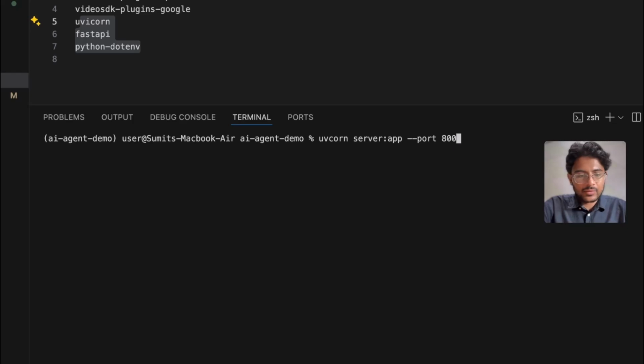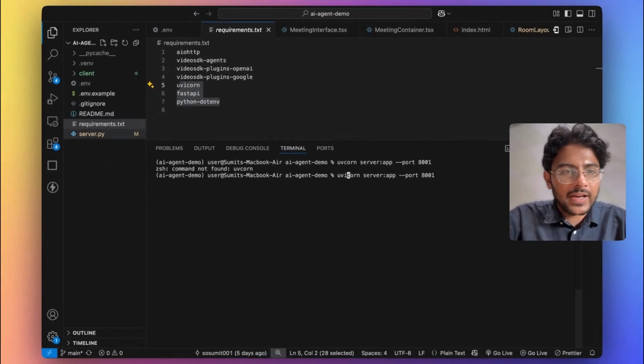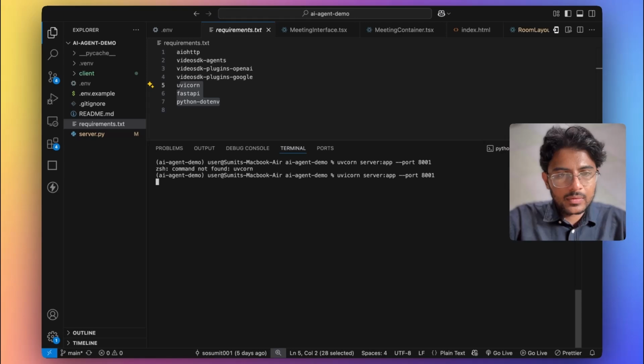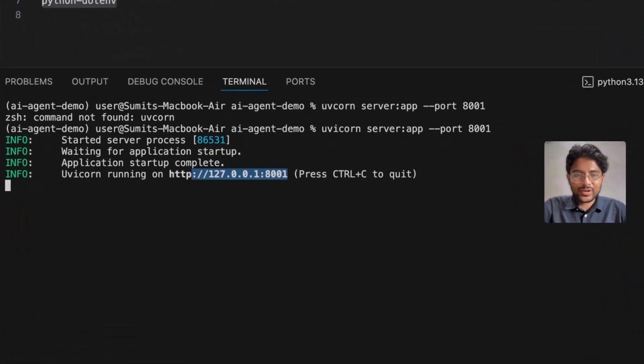Let's say we will be running it on port 8001. Looks like I've written a wrong script. So it's uvicorn, our file name is server, and our FastAPI instance is this app. As you can see, our server is running on port 8001.